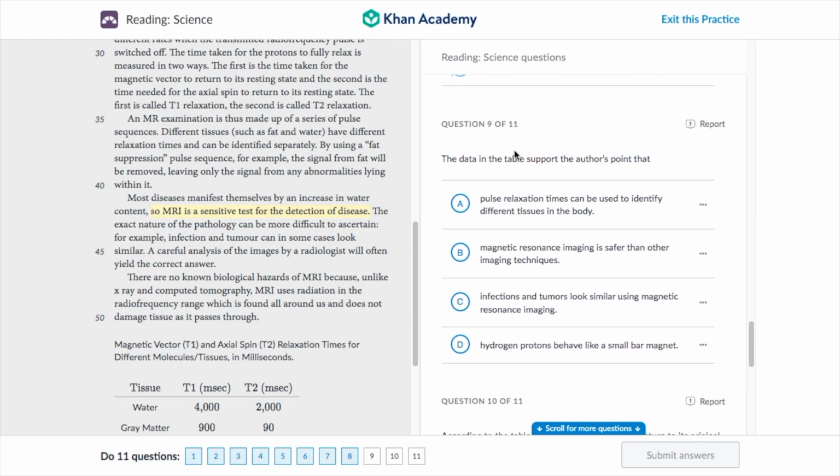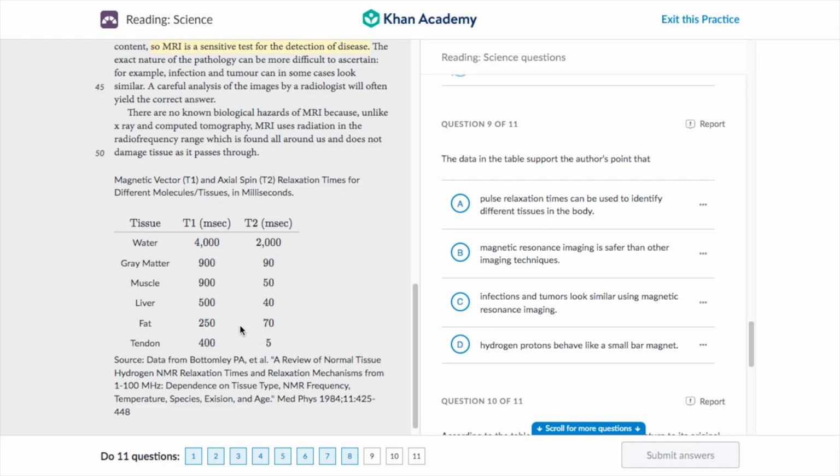On to question 9. The data in the table. So if we look down here, we have a table over here that we can use. So the data in the table supports the author's point that what? Pulse relaxation times can be used to identify different tissues in the body. MRI imaging is safer than other imagings. Infection and tumors look similar, and hydrogen protons behave like a small bar magnet. Well, these have no correlation, so we're canceling that. And nowhere here does it talk about infection or tumors. And we don't see any other imaging techniques here, so how can we compare them?